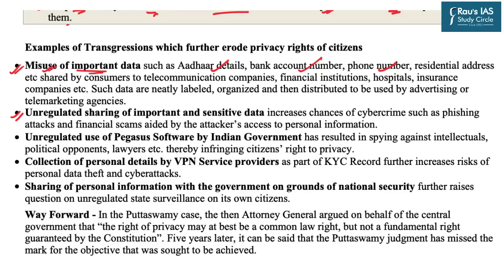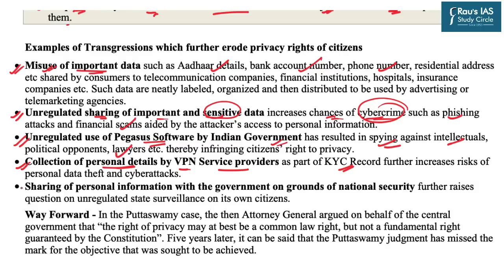Second is the unregulated sharing of important and sensitive data, which in turn increases the chances of cyber crime such as phishing attacks, financial scams aided by the attackers, access to personal information, etc. Third, this topic was very much in the news, that is the Pegasus software, which was alleged to have been used by the Indian government, which has resulted in spying against intellectuals, political opponents, lawyers, etc. Next is the collection of personal details by VPN service providers as part of the KYC record, which further increases the risk of personal data theft and cyber attacks.